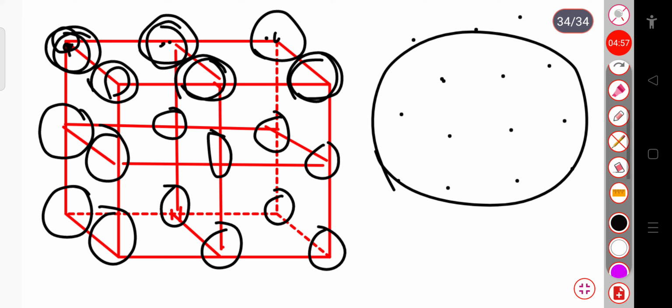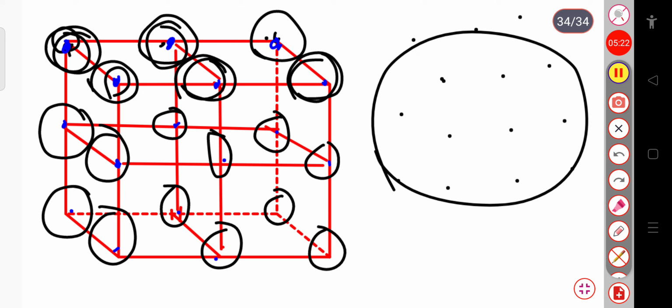Let me draw it in another color. These points are imaginary points. This point is nothing but just an imaginary point where the atoms can lie in the crystalline solid. So this is known as the lattice points.